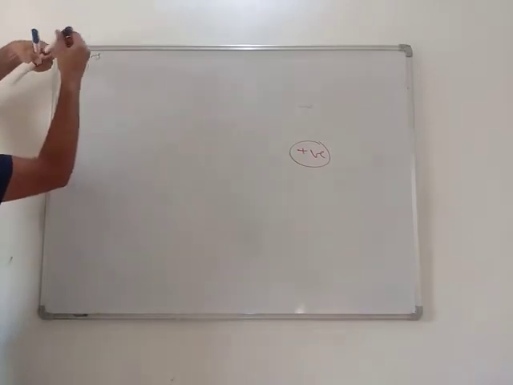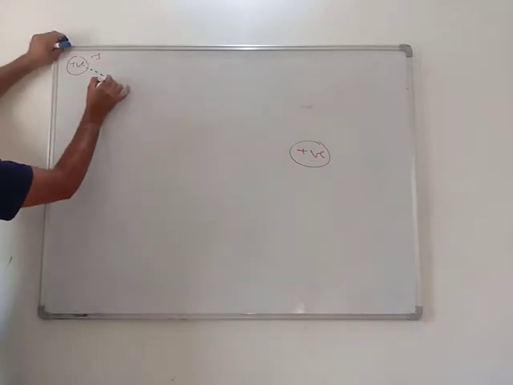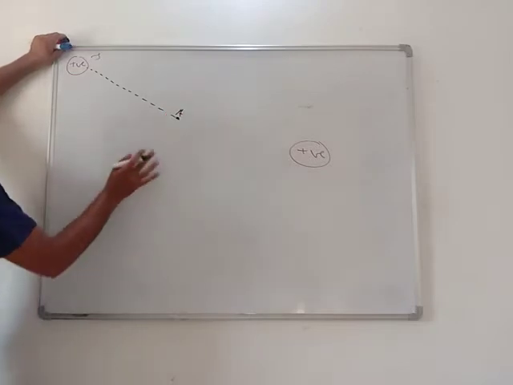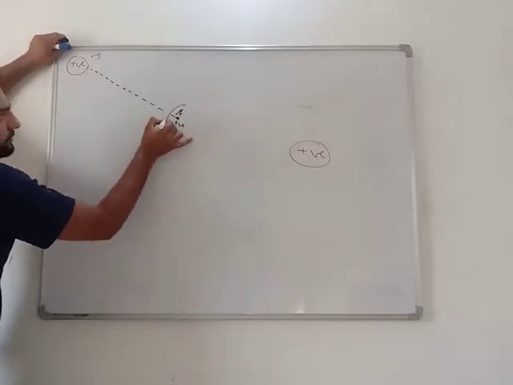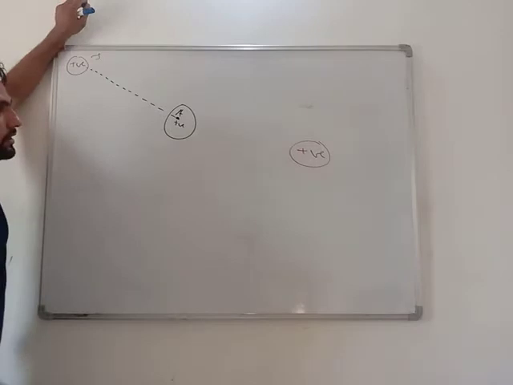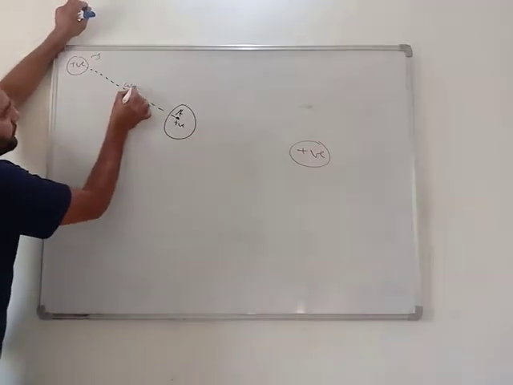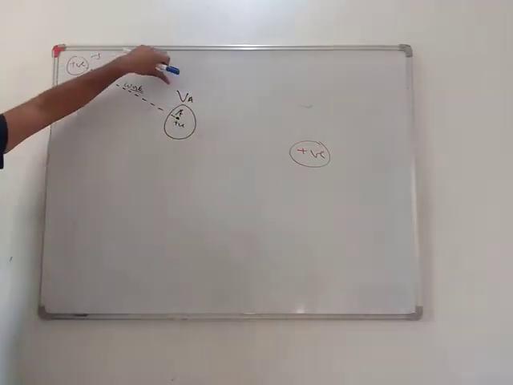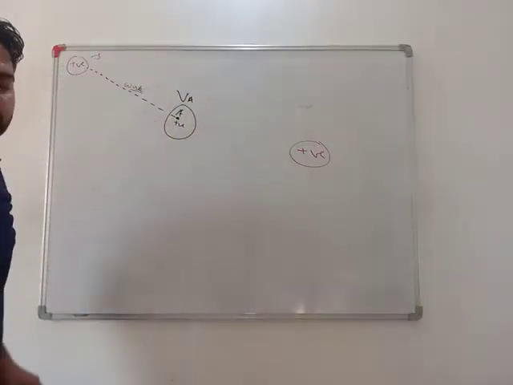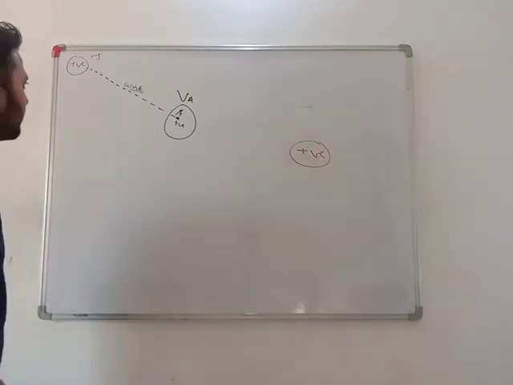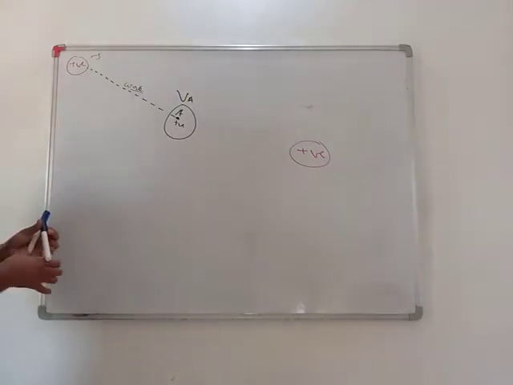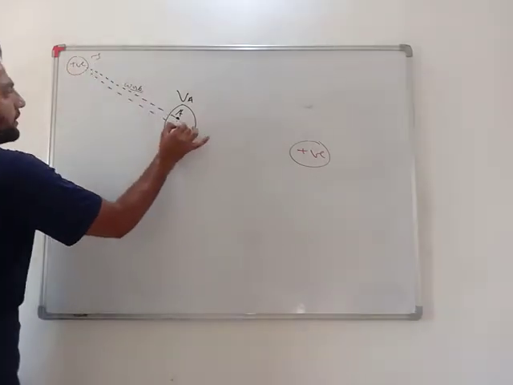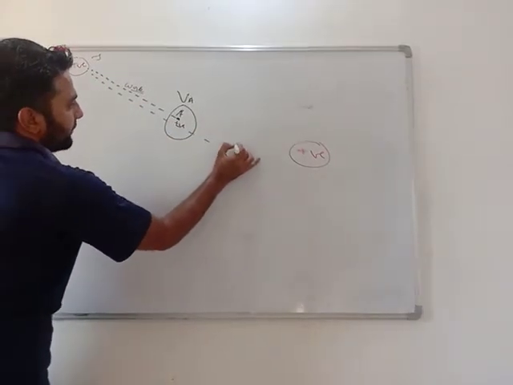I brought it, I had done some work and brought it to a position A. So I have done some work, yes or no? So here the work done is VA. V I am representing the potential, okay? VA. Now for example, let's assume that I have brought this positive charge from here to this point B.